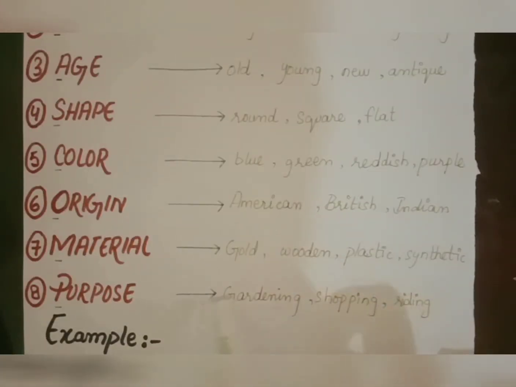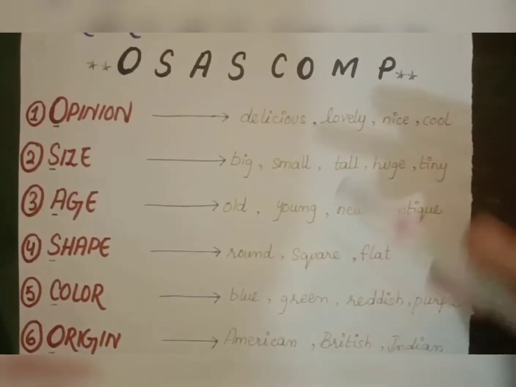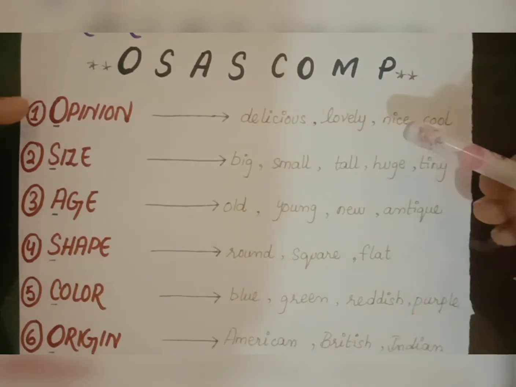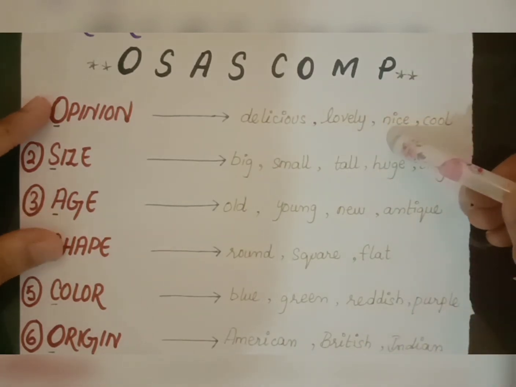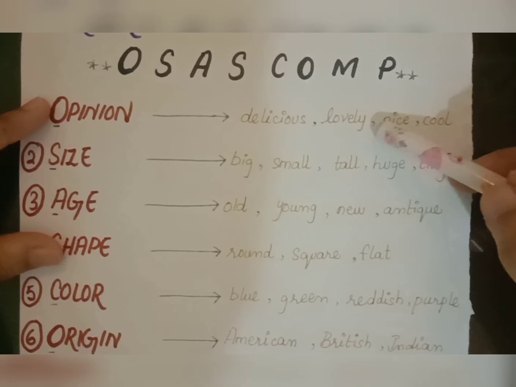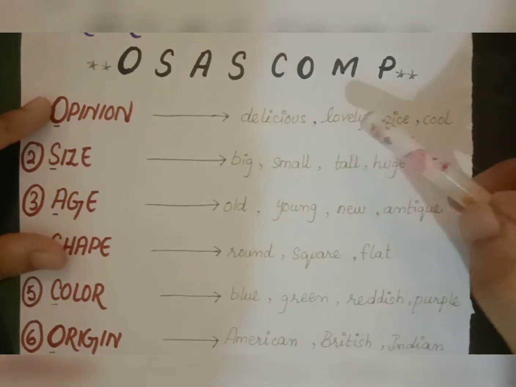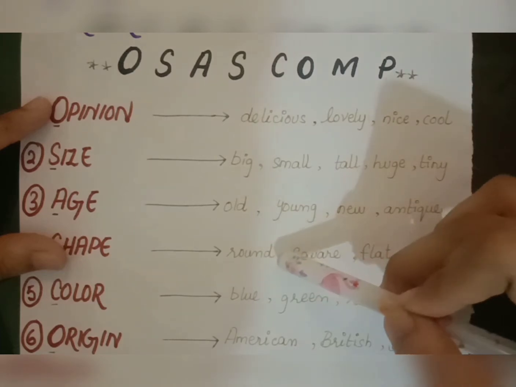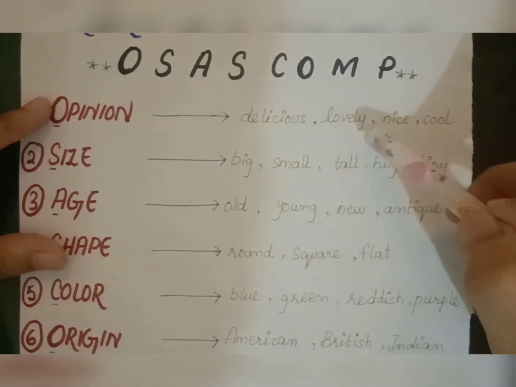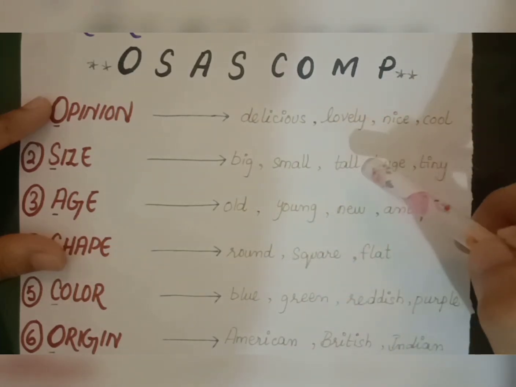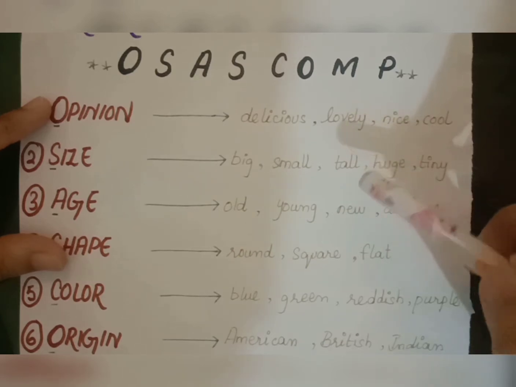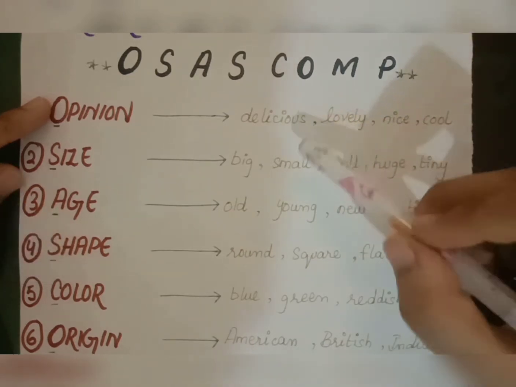And the purpose, there is no purpose here in this sentence, so we will skip this. And also you can skip any of these, but if you are using the opinion and shape in a sentence like a lovely round bottle, you have to write lovely first and then round. You cannot say a round lovely bottle. That sentence will be incorrect according to the grammar rule. So you have to follow the order of adjectives in this manner.